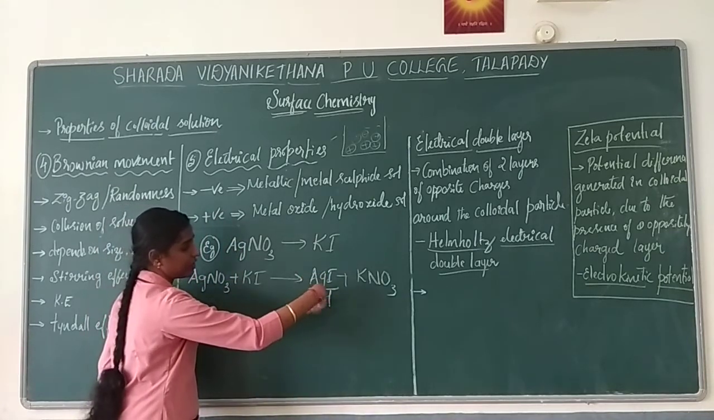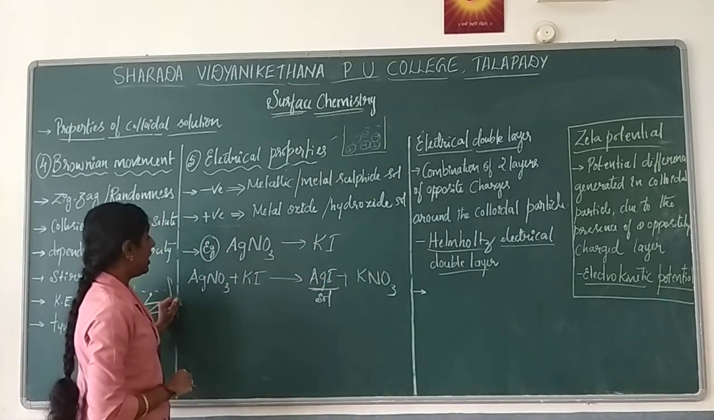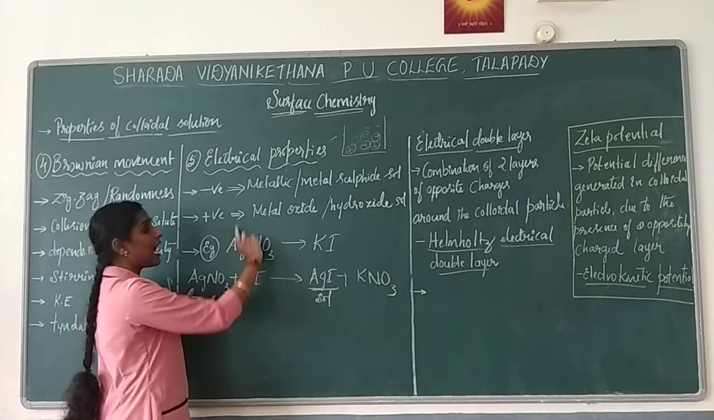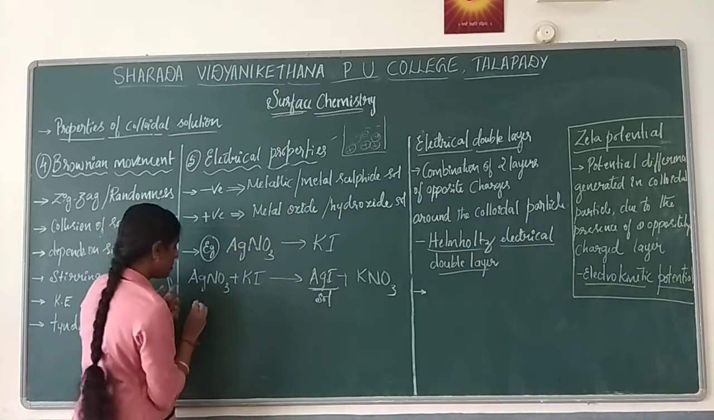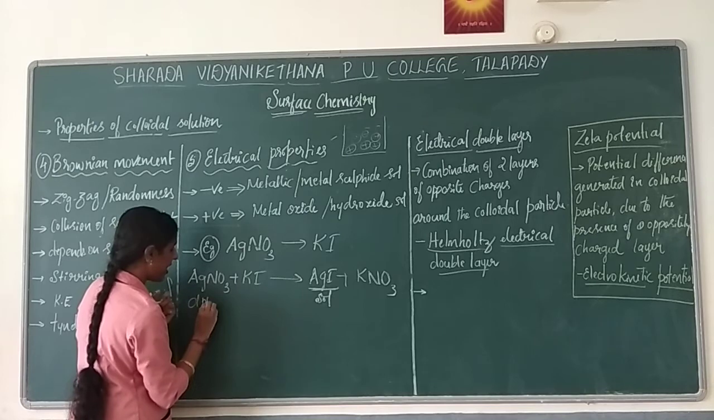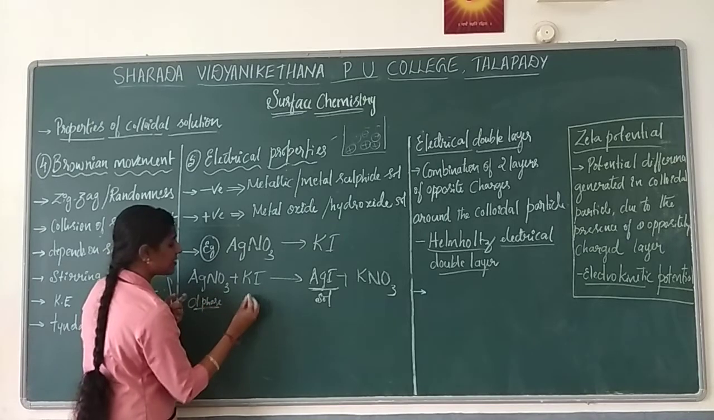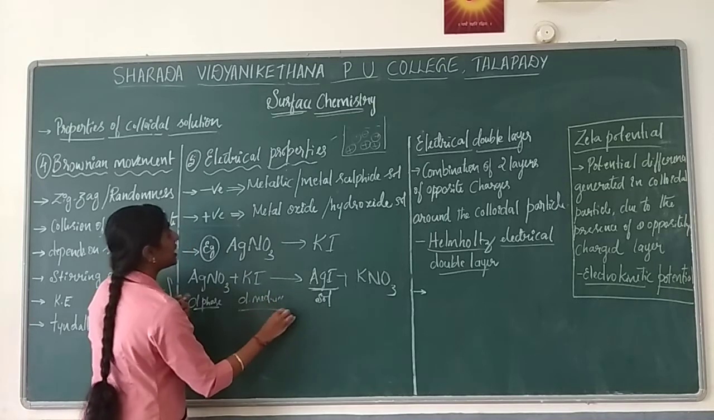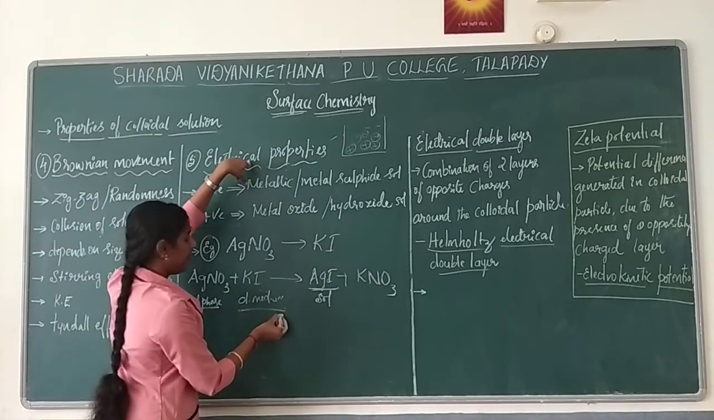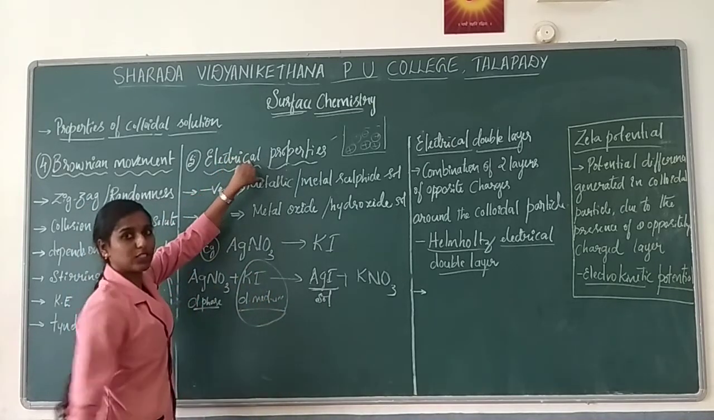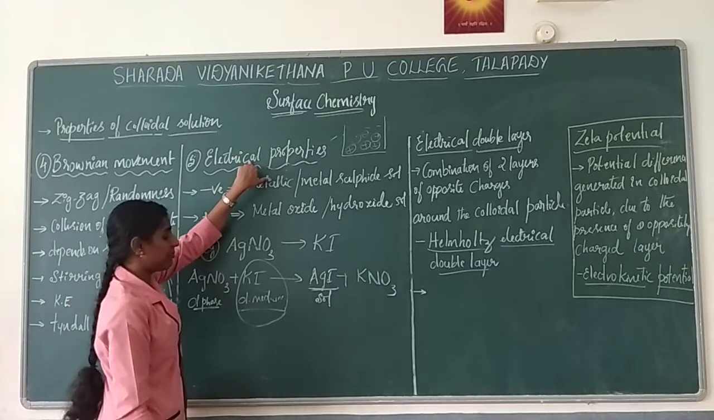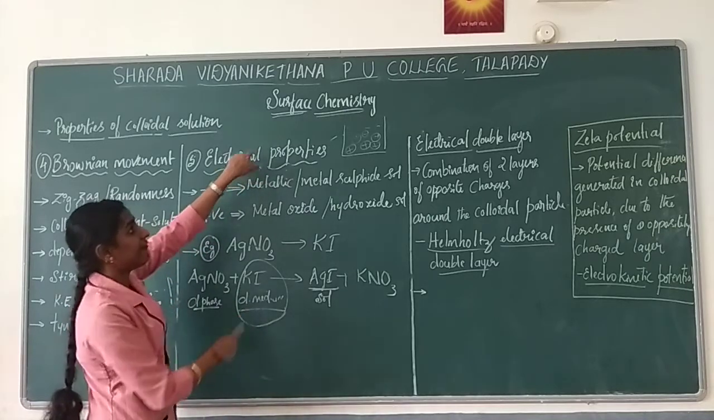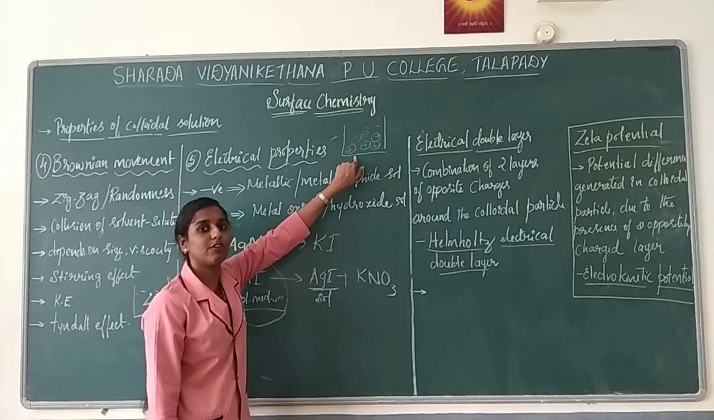Okay, colloidal salt. AgI, silver iodide, is a colloidal salt. Now if we consider this being added to potassium iodide, this is your dispersed phase and this is your dispersion medium. To check the electrical property, we need the dispersion medium. This is very important. Based on the dispersion medium, we can say whether the salt is positive or negative.